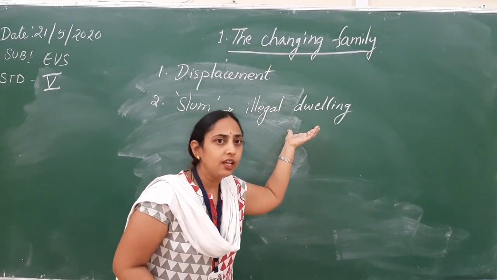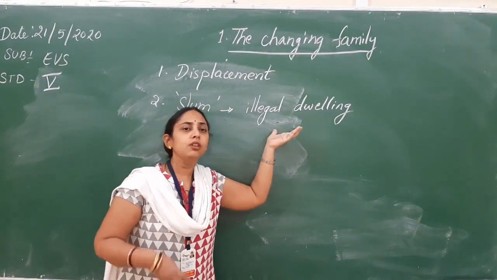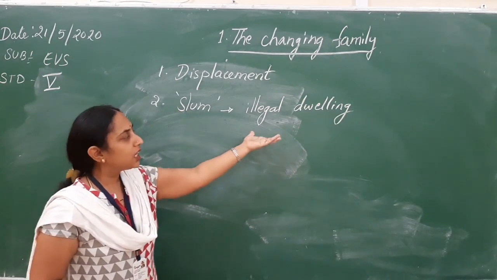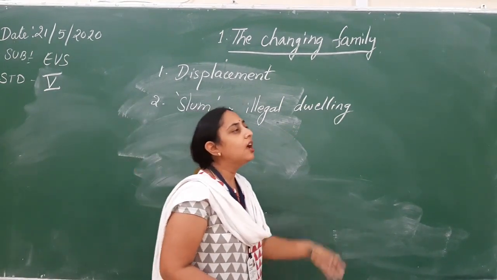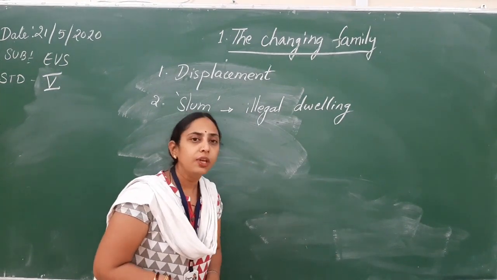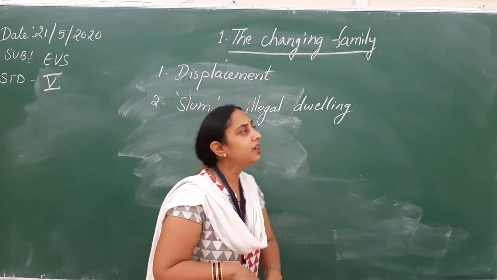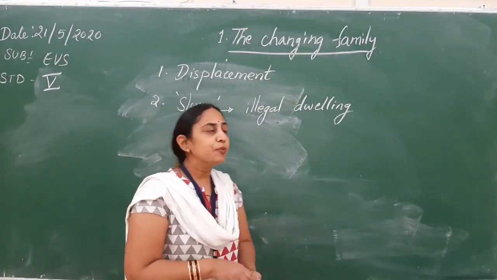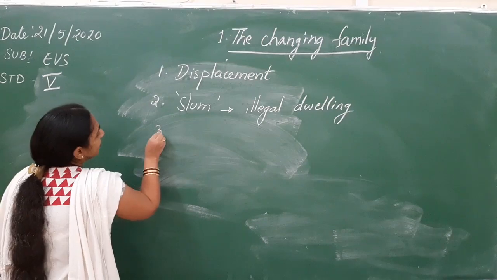Anything that is beyond the law, beyond the rule, is called illegal. So illegal dwellings means they construct their small kacha houses on government land without the permission of the government, so the government moves them to another place. That can be one reason.